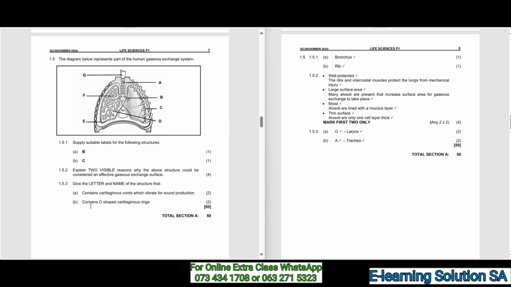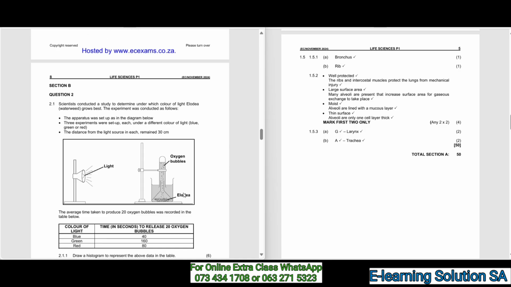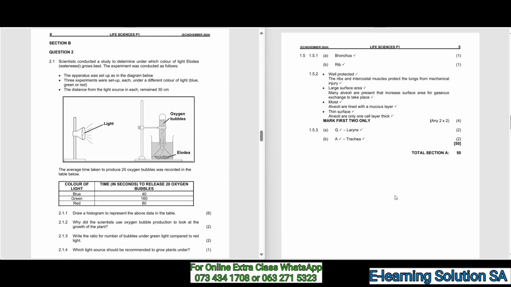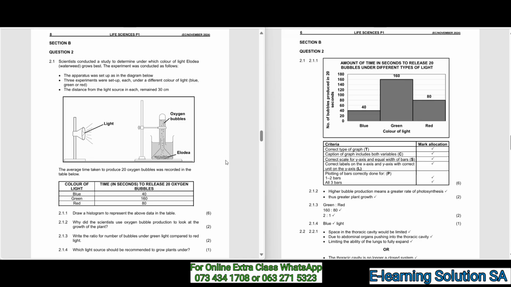1.5.4, contains C-shaped cartilaginous rings. 2 marks as well, that's A, which is the trachea. As you can see, the total for section A is 50 marks. You must make sure that you have that 50 marks so that you can be able to pass. Okay, going to section B, question 2. Pause the video, make sure that you study that diagram so that you can answer those questions.